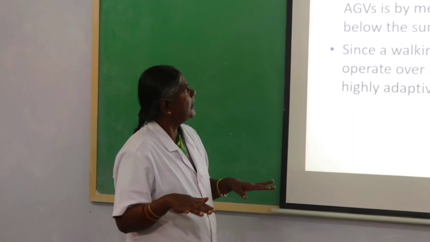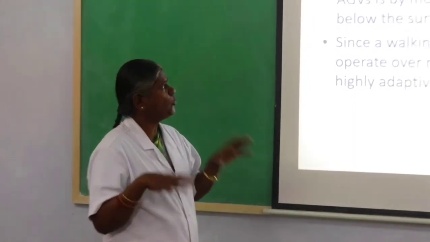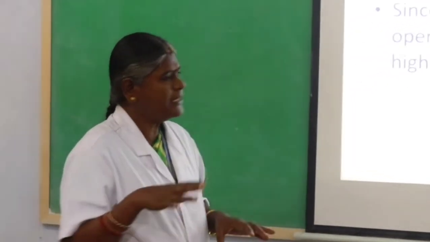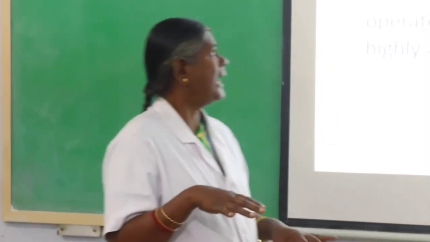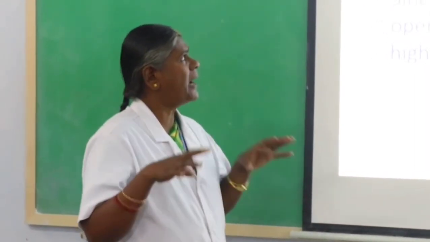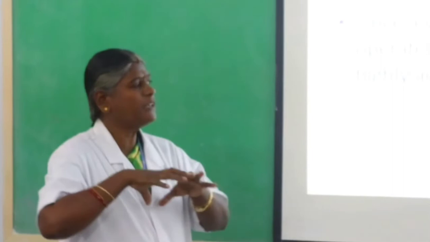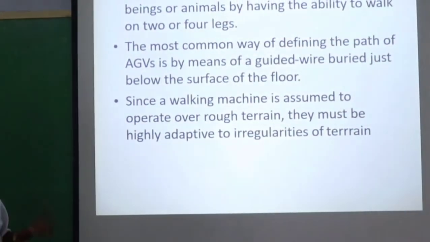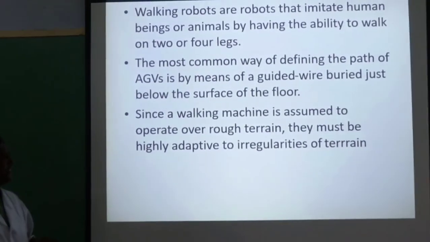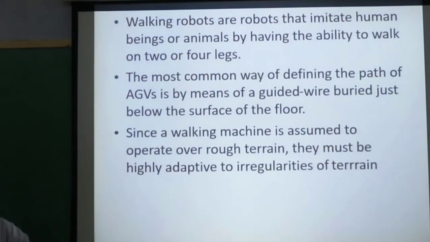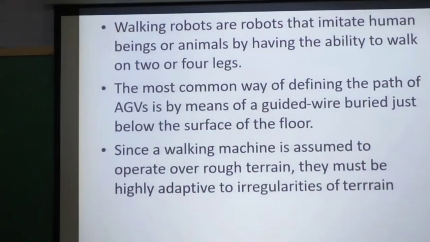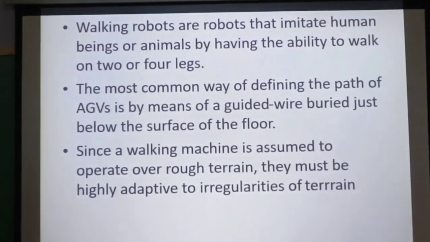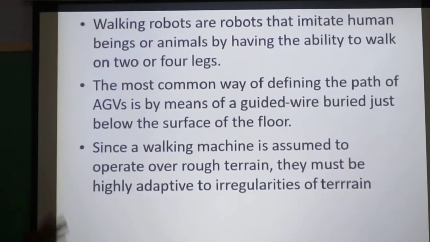Next slide. Walking robots are robots that imitate human beings or animals by having the ability to walk on 2 or 4 legs. The most common way of defining the path of AGVs is by means of a guided wire buried under the surface of the floor. A walking machine is assumed to operate over rough terrain. They must be highly adaptive to irregularities of the terrain. So, even though the terrain has some irregularities in the surface, it should be able to walk.